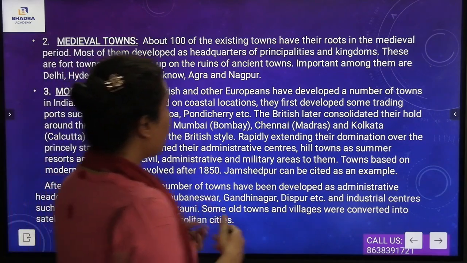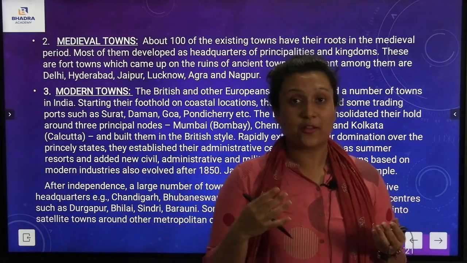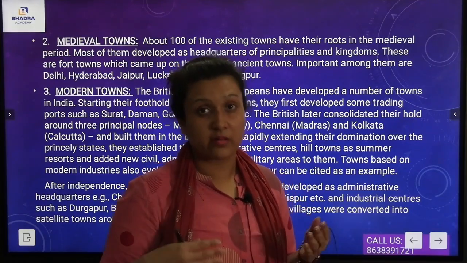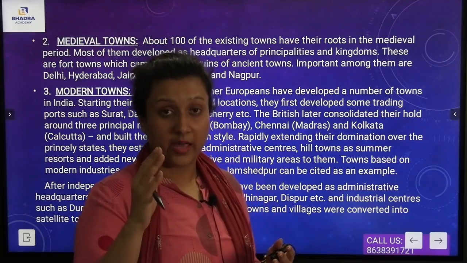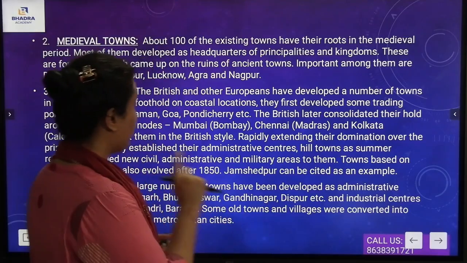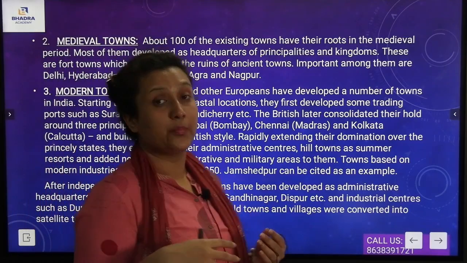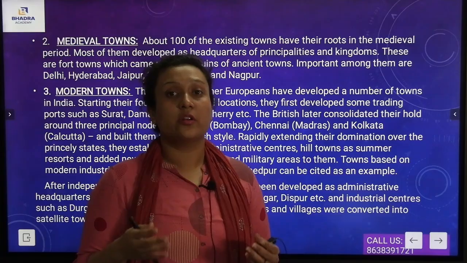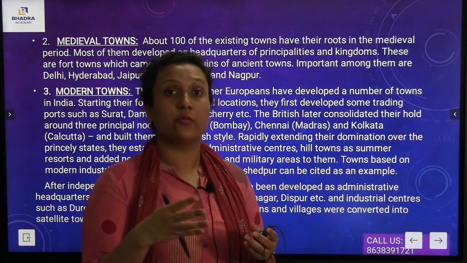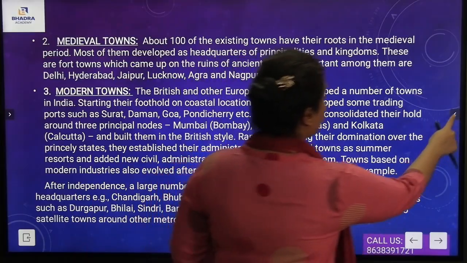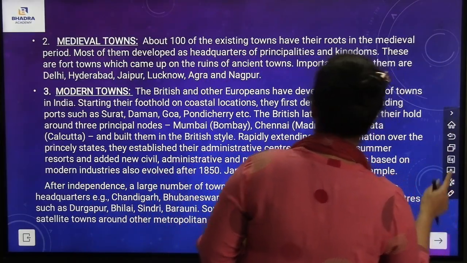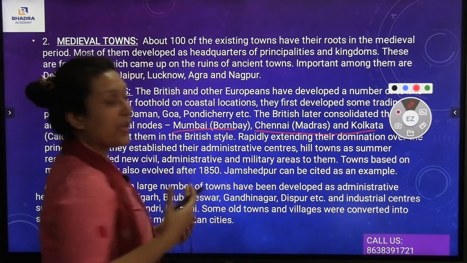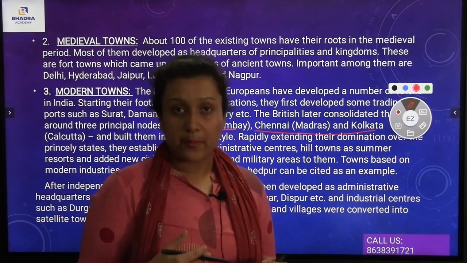Now, modern towns. The British actually consolidated those modern towns into resorts and parks, as well as new buildings constructed on those modern towns. Those modern towns were completely of the British style itself. During the 19th century, our country was under colonial rule. As a result, it was completely in the British style. Some examples of the modern towns are Mumbai, Chennai and Kolkata. In Mumbai, Chennai and Kolkata, only the modern style approach took place.